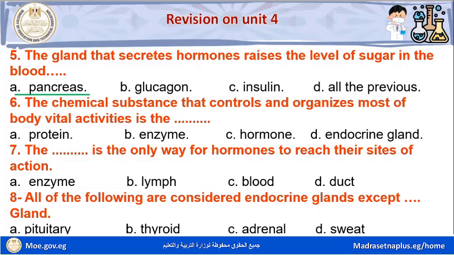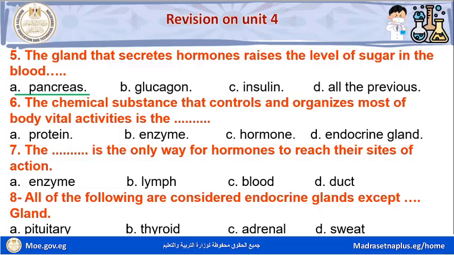Question number six. The chemical substance that controls and organizes most of the body's vital activities is the space. Letter A, protein.